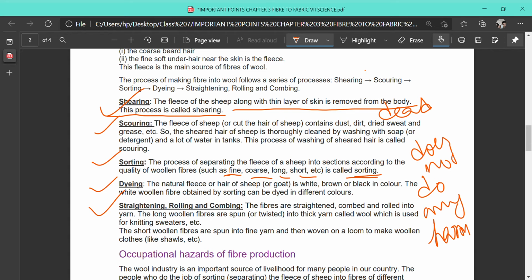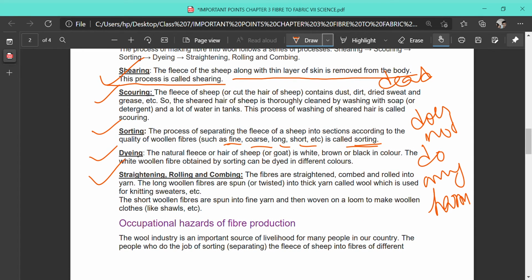So a sweater is knitted, not woven. The short woolen fibers that are spun into fine yarns, that is fine thread-like structure, are woven. That is, two sets of yarn are taken in this case on a loom to make woolen clothes like shawls. The shawls that are available at home are woven, but the sweaters, the mufflers, the caps are all knitted. That you should remember. And after preparation of these yarns, the yarns are sent to the factories for preparation of the fabric, and from the fabric clothes are prepared, and the clothes may be stitched or unstitched, that you have read in class 6.